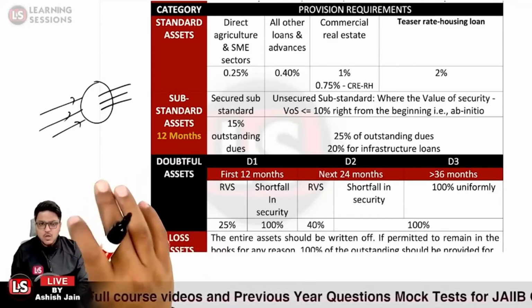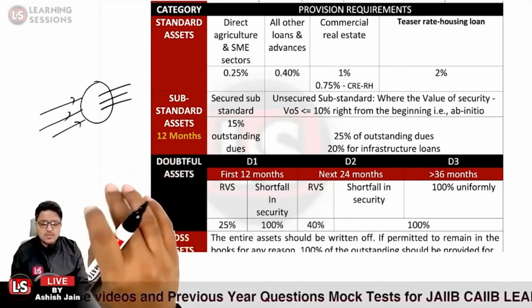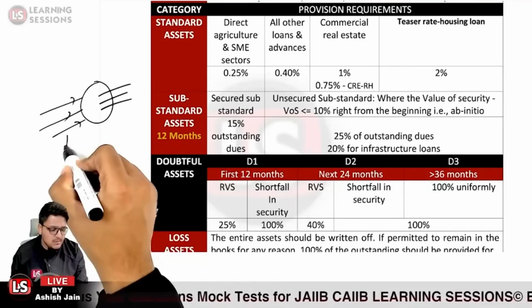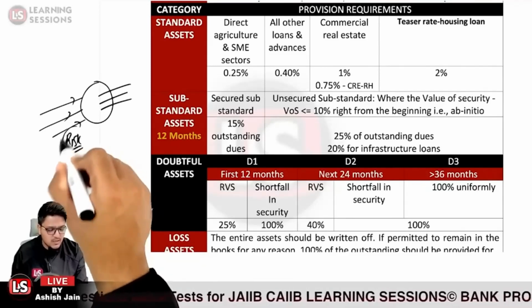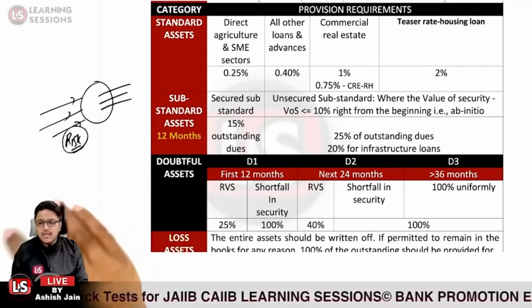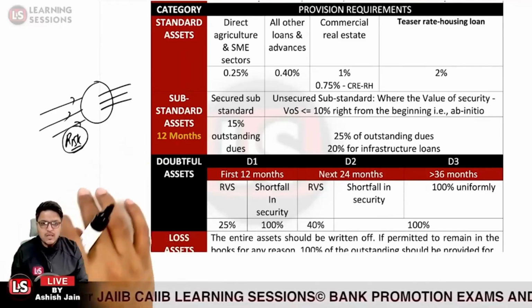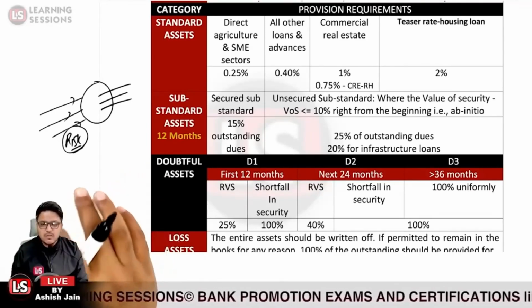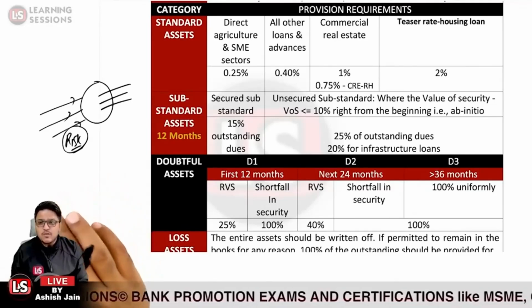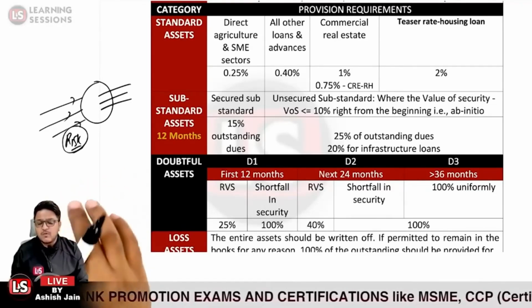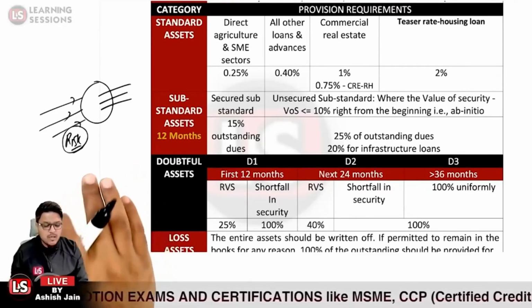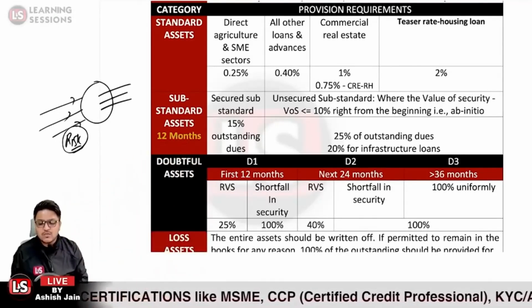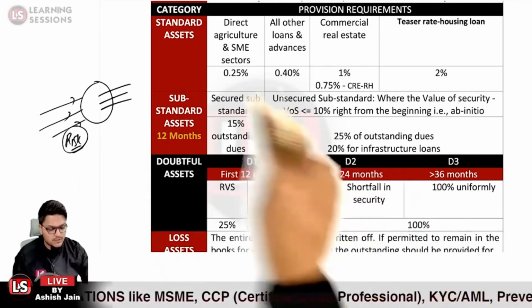Now, if the loans turn out to be non-performing assets, there is a risk arising on the depositors' money. So as to maintain the solvency of the bank, it is required under the IRAC and provision norms that a certain provision amount must be there. Certain provisioning must be maintained so as to maintain the solvency of the banks. Okay. So that is why the provision is to be created.